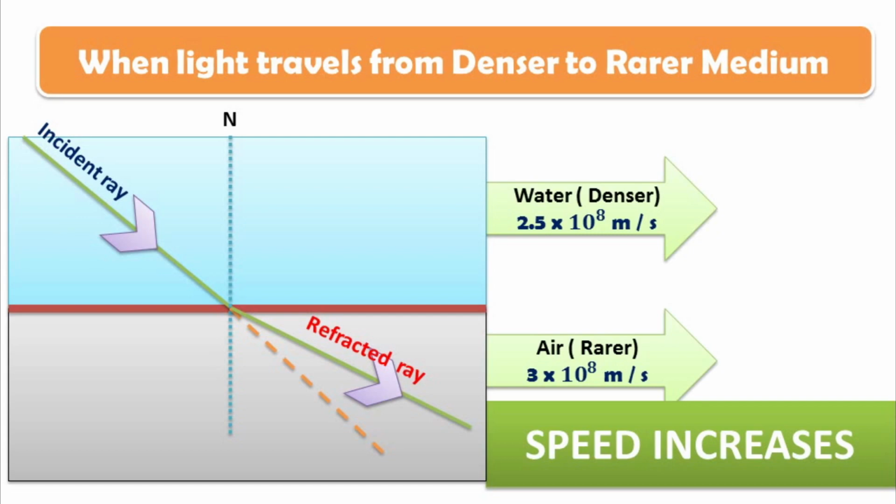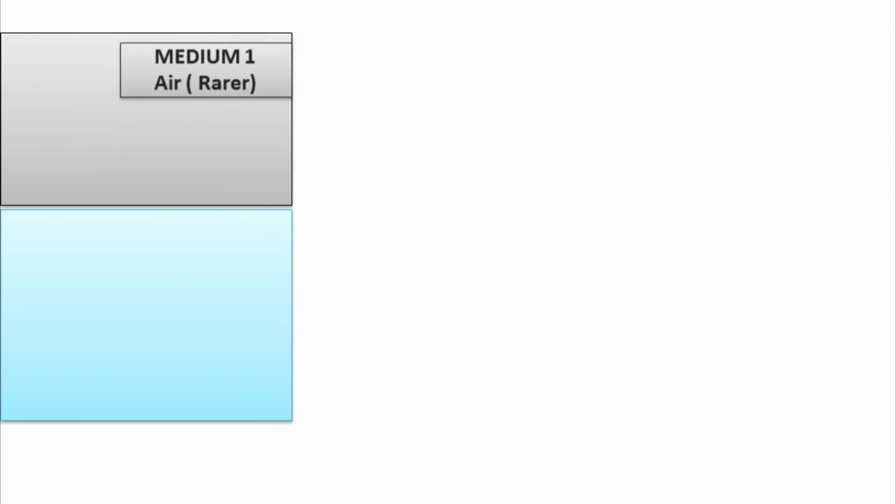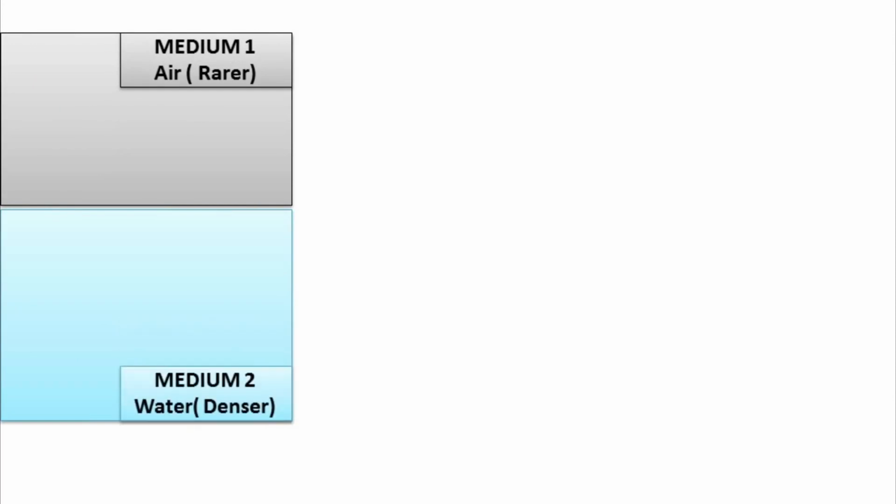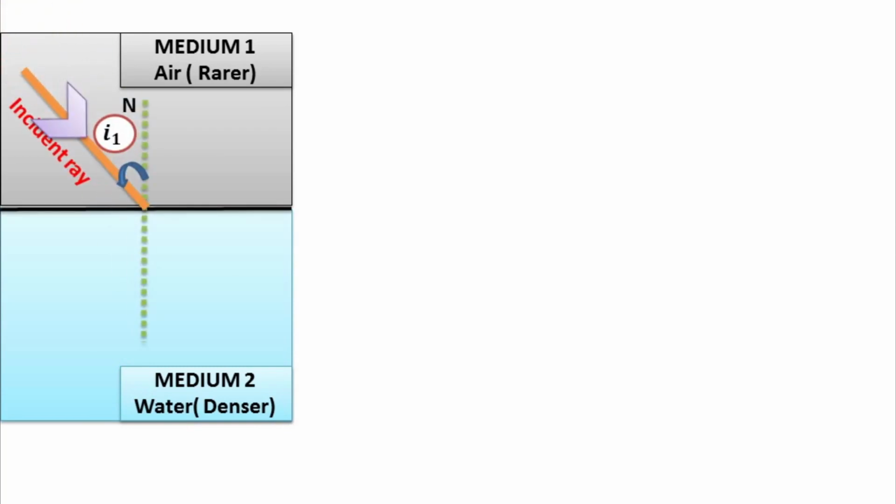Now let us take two mediums. Let one medium be air and another medium be water. We know air is rarer medium and water is a denser medium. Let an incident ray travel from air to water at an angle of incidence equal to I1 and the ray bends towards the normal at an angle of refraction equal to R1.